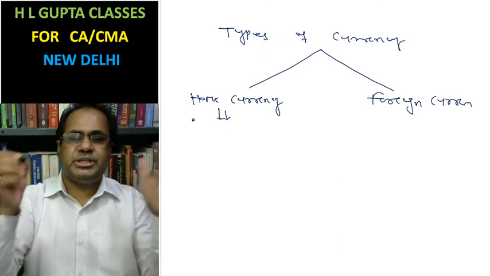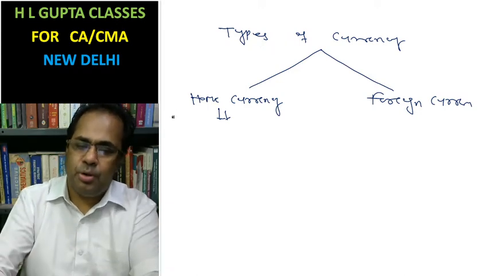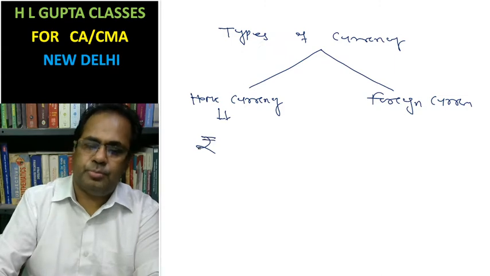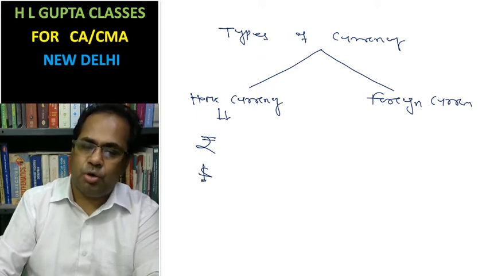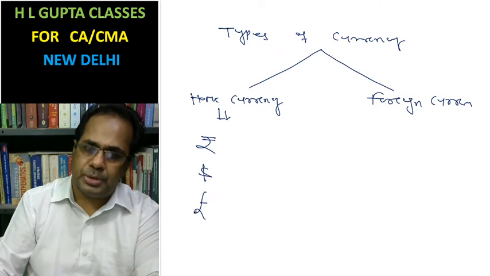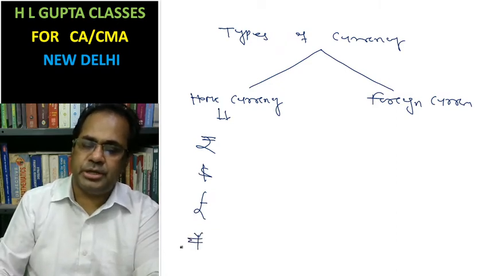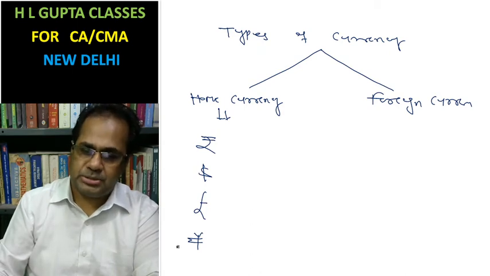The currency which is used in the homeland is said to be the home currency. Like in India, rupees is used. Rupees is the home currency for India. In USA, dollar is used. Dollar is the home currency for USA. In UK, pound is used. Pound is the home currency for the UK. In Japan, yen is used. Yen is the home currency for Japan.